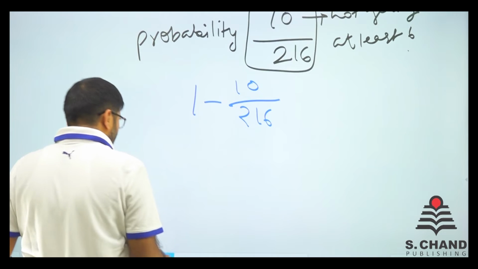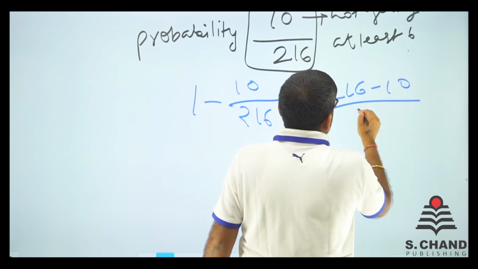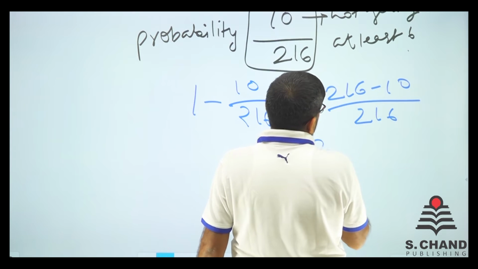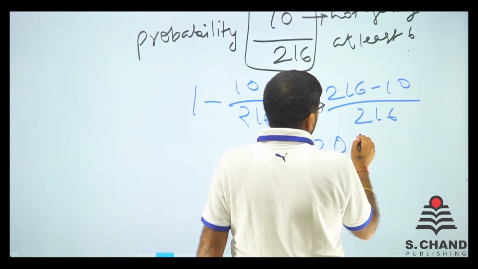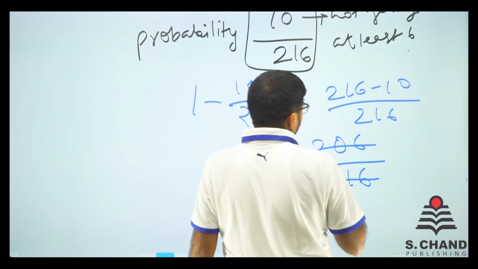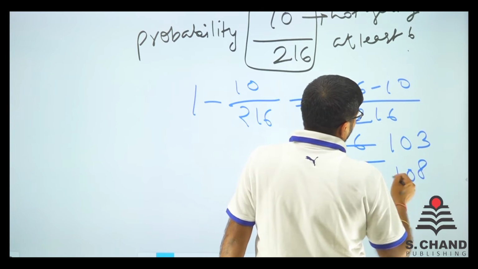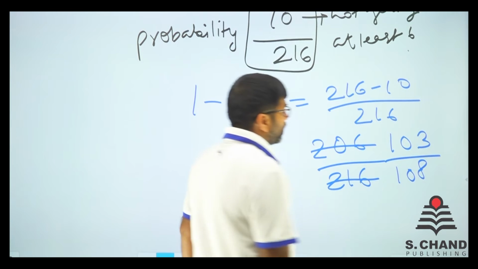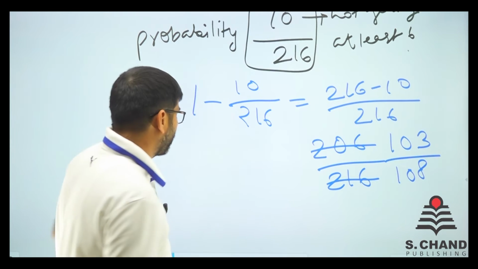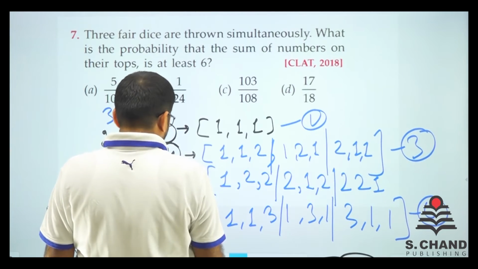So we have 216 minus 10 divided by 216, that will be 206 divided by 216. Let's calculate a bit. We have got 103 here and 108 here. So 103 by 108. Is there any option like that? Let's see. 103 by 108.